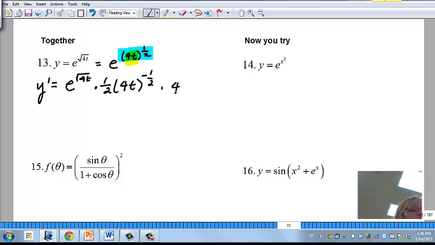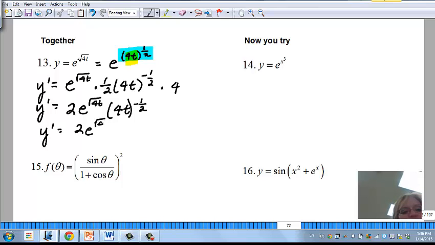So if I look at how I'm going to rewrite this, I can do the half of 4. So I have y prime equals 2 e to the radical 4t times 4t to the negative 1/2. Okay? Or you can see it written this way. Y prime is 2 e to the radical 4t all over the square root of 4t. Okay? Now you try this one.